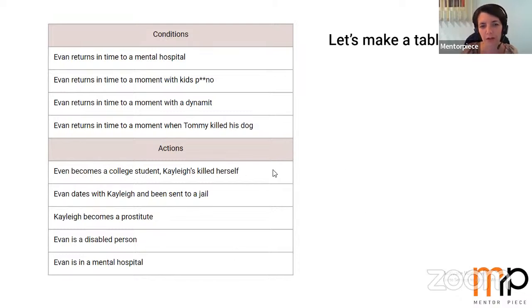So we have conditions and we have actions. We have no "do nothing" condition because, as you will see in our next slides, we could say it in some other way without making a special condition for it.